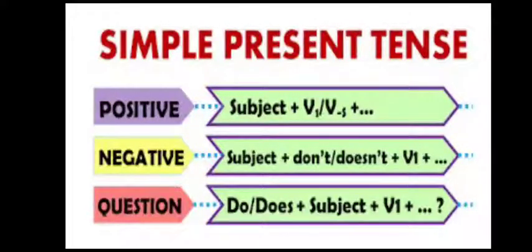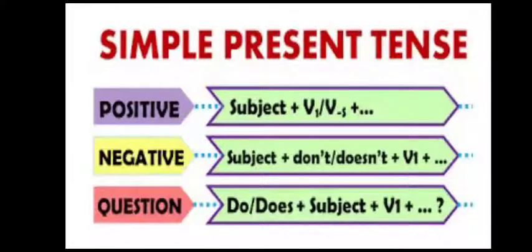Am I clear? I am repeating again. With I, we, you, they and all other plural forms we are using do not, and with he, she, it and all other singular subjects we are using does not and the root form of the verb. Now let us talk about types of sentences. We are using do and does.